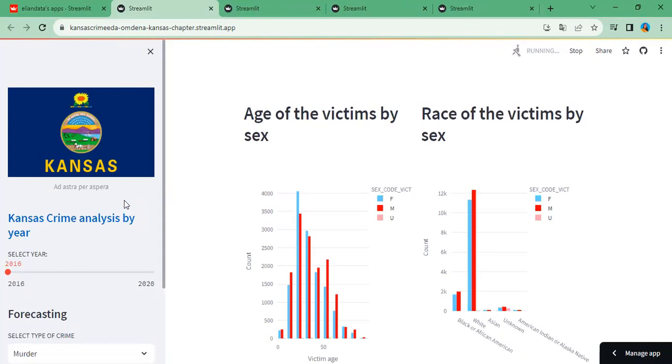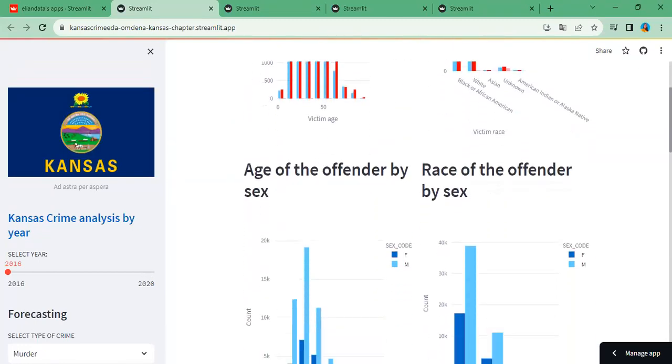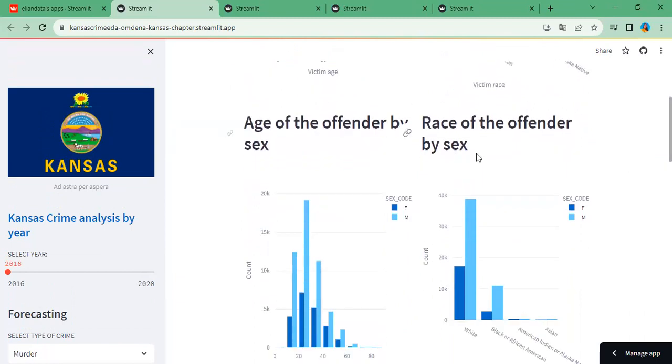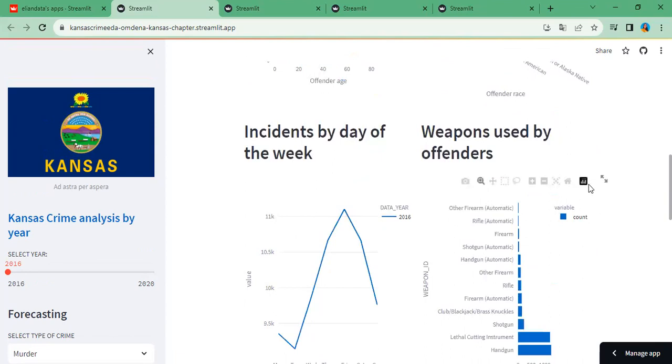I used the years from 2006 to 2020, and I'm just showing the most relevant insights that we take from this data set. We see age of the victim by sex, race of the victim by sex, also the age and race of the offenders, and the type of weapon that they use.